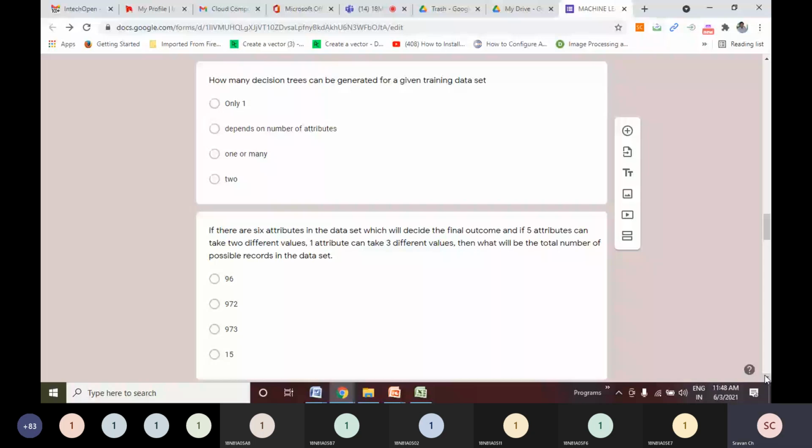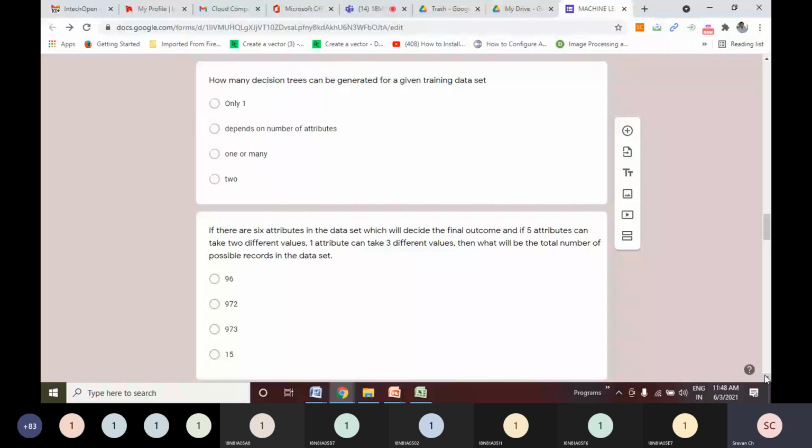But what happens if, out of let us say 3 or 4 attributes, 2 attributes get the same information gain? Then we can construct 2 trees with 2 different root nodes. So friends, is there any possibility of getting multiple decision trees? Yes, there is a possibility, right? So how many? One or many? One or many? And it does not depend on the number of attributes.